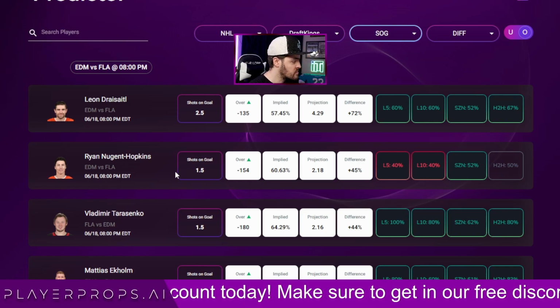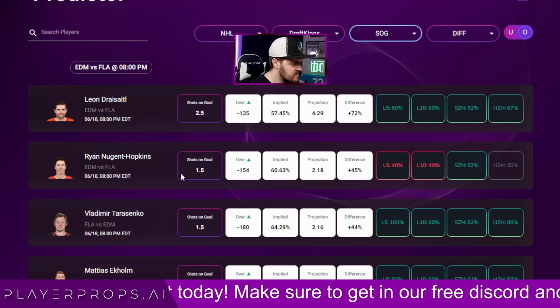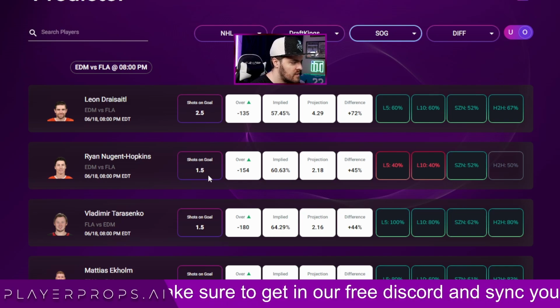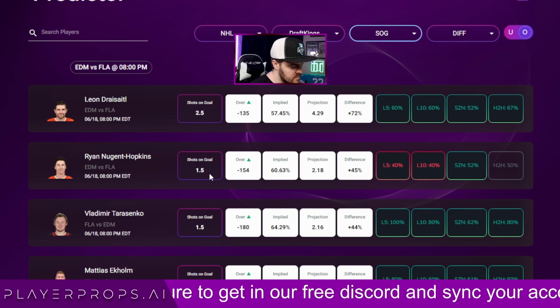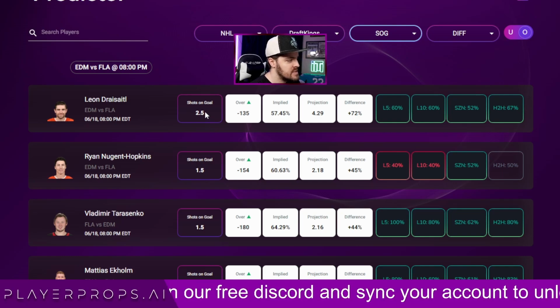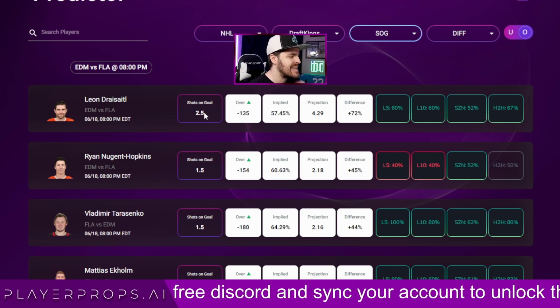So when you come to this and you see, okay, Ryan Nugent-Hopkins, he's got a 1.5 line. Oh, Leon's got a 2.5 line. So Ryan can hit his line more easily. That's not how it works. There's a reason he's got a 2.5 line, because he's constantly getting shots on goal.